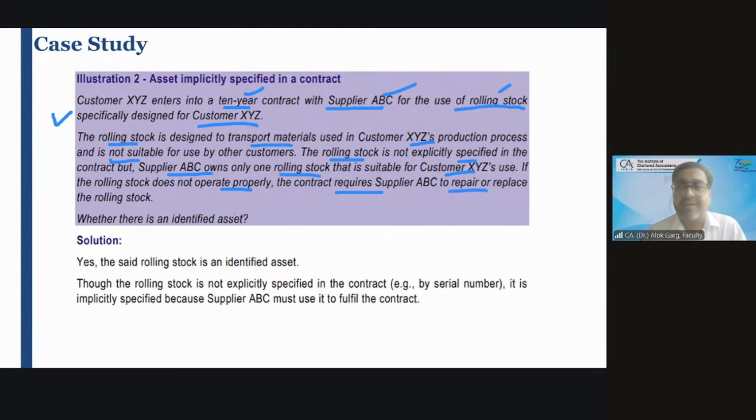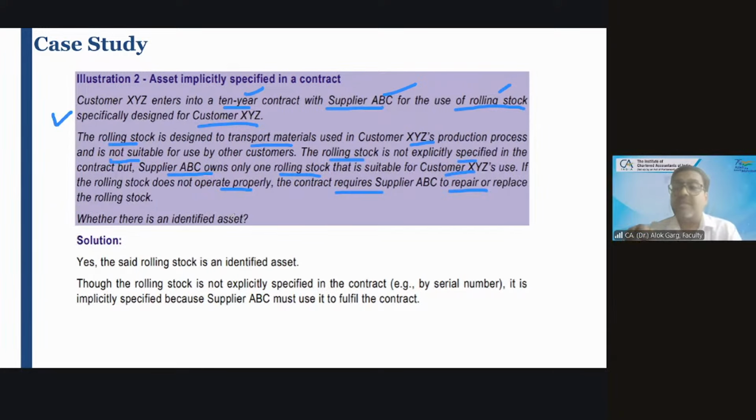Whether this is an identified asset? Yes, sir, implicitly. Number 1, it is not explicit, but yes, it is implicitly mentioned in the contract. Why? Because the supplier has only one machine. Number 2, this is manufactured, purchased for the purpose of this lessee only, and others will not be able to use it. So what does that mean? Not substitutable. It is custom made for the customer only. It is an identified asset, right? It is implicitly mentioned in the contract.